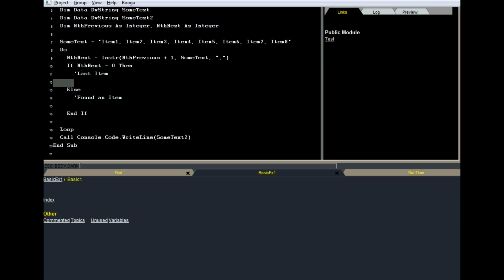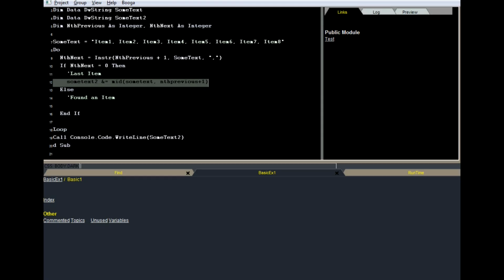Let's see, if we're going to parse the last item, subtext 2 ampersand equals does work. Mid works. Let's strip it off from nth previous plus 1. Anything past the last comma.